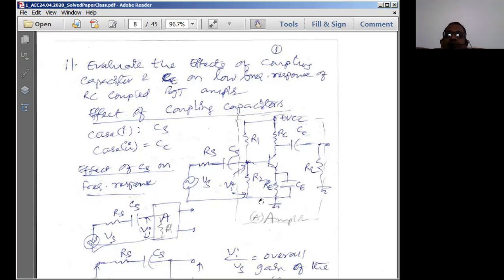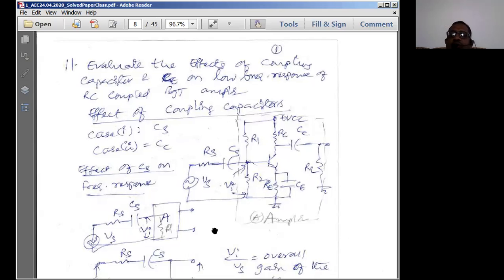So you can simply perform the same analysis for the RC coupled amplifier, and take this as an assignment. This question has been solved for the single stage amplifier. That means the effect of coupling capacitors and CE on the low frequency response of a single stage BJT amplifier has been explained here.